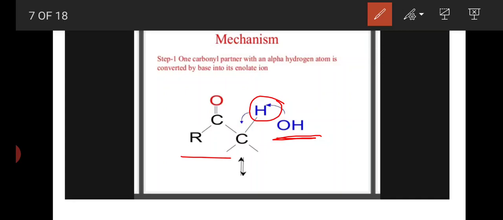One carbonyl partner with an alpha hydrogen atom is converted by base into its enolate ion. In the presence of base, one of the reactants, that is an aldehyde or ketone, whatever it may be, loses an alpha hydrogen and forms an enolate ion.